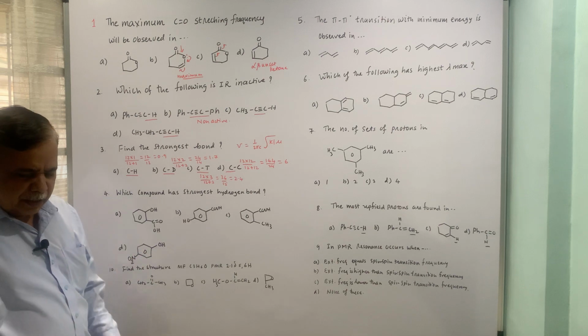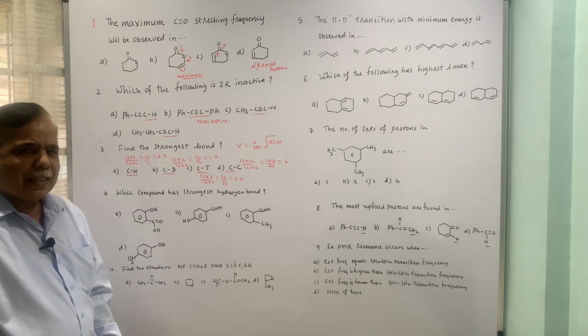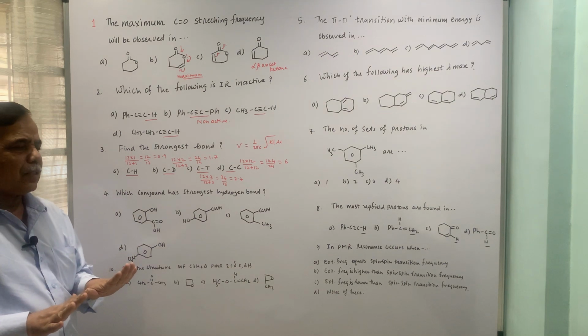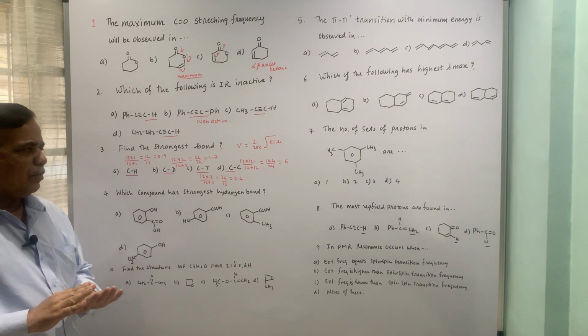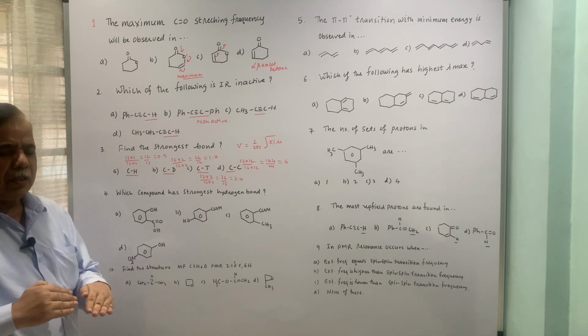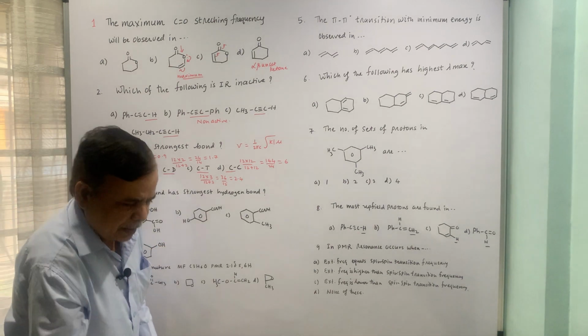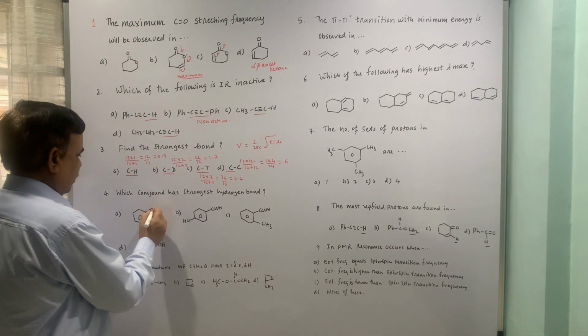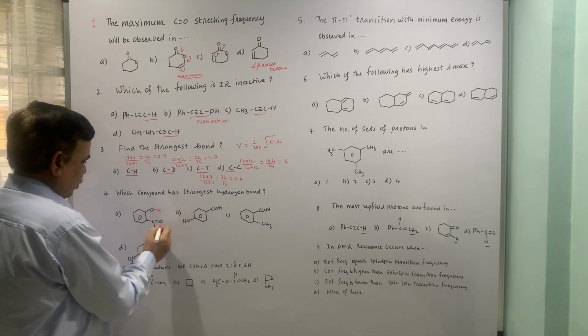Then the next one: which compound has the strongest hydrogen bond? A hydrogen bond exists when donor and acceptor groups exist within a molecule or within two different molecules. So it will be either an intermolecular hydrogen bond between two different molecules, or intramolecular if it is happening within the same molecule. In this case I will just draw the hydrogen bond. This is the acceptor, this is the donor, so this is the hydrogen bond.